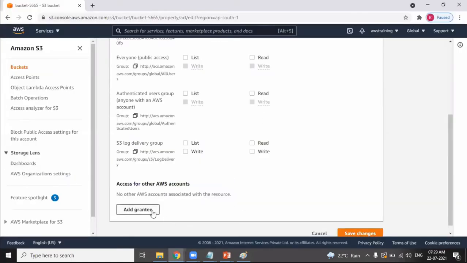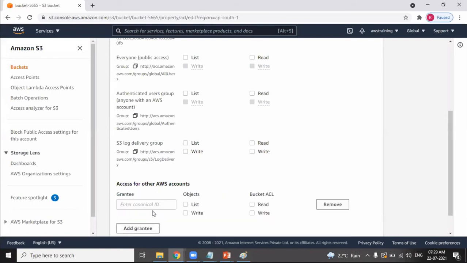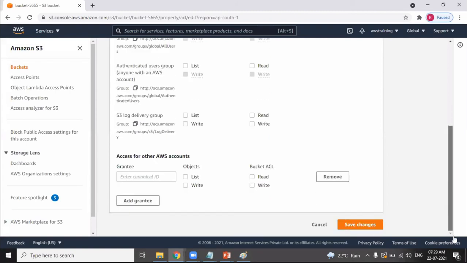Add grantee. I want to give access to my friend. Add grantee. I'll enter his ID. I will enter my friend's canonical ID, a unique ID to which I want to share it, and I provide them permissions. He should be able to read, he should be able to write. What are the permissions I want? I can provide it, and then I click on save.